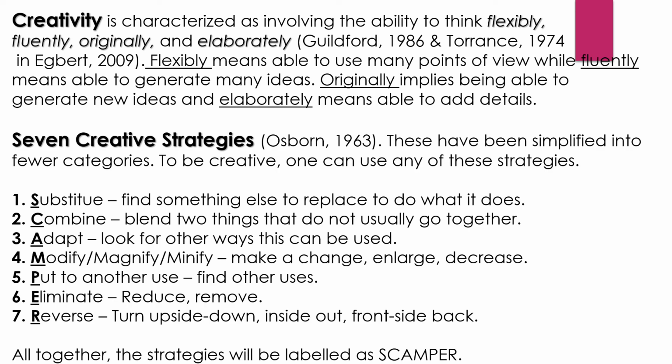When we say P, that is put to another use, find other uses. And when we say E, that is eliminate. When we say eliminate, that is to reduce or remove. And when we say R, that is reverse. Turn upside down, inside out, and front side back. So SCAMPER: substitute, combine, adopt, modify, put, eliminate, and reverse.